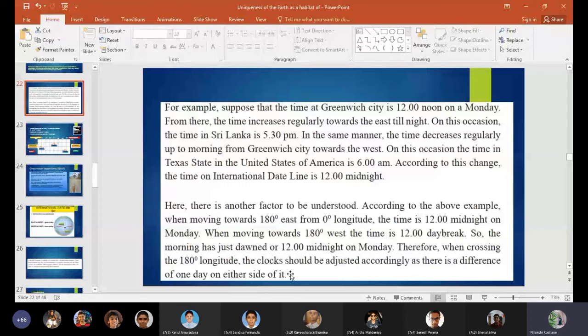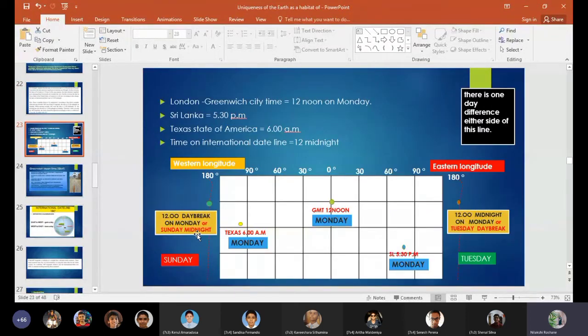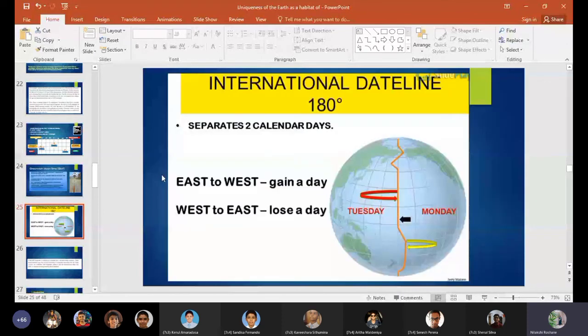So this time, the 12, we can consider as the daybreak on Monday, and also as Sunday midnight. So there is a time difference that separates two calendar days. East to west you gain a day, west to east you lose a day. So that's how there is a calendar date difference at the international date line. It separates two calendar dates.